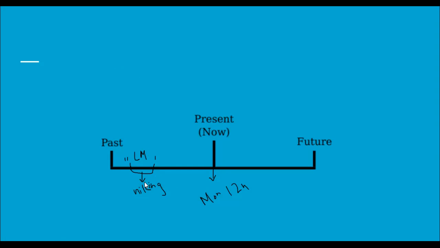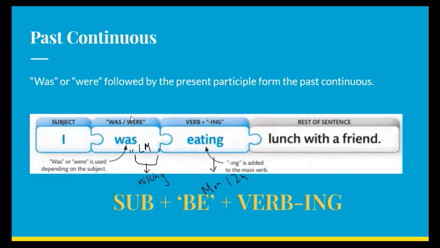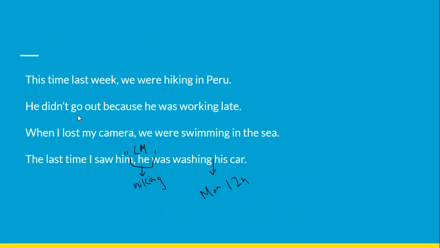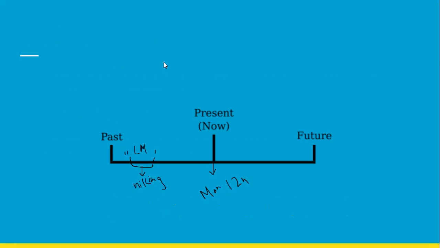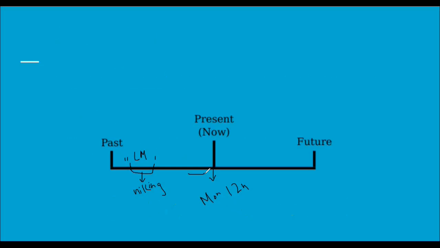वो present में आने से पहले ही खत्म हो जाता है, but present में आप उसका जिक्र कर रहे हैं. He didn't go out because he was working late. So maybe last night he couldn't go out, he couldn't go to the party or whatever because he was working late. So at a certain point, he was working late. So working from maybe 12 a.m. to 1 a.m. or whatever. Last night, he was working.